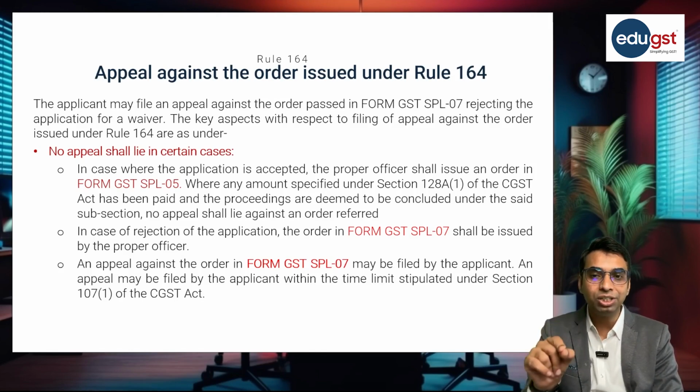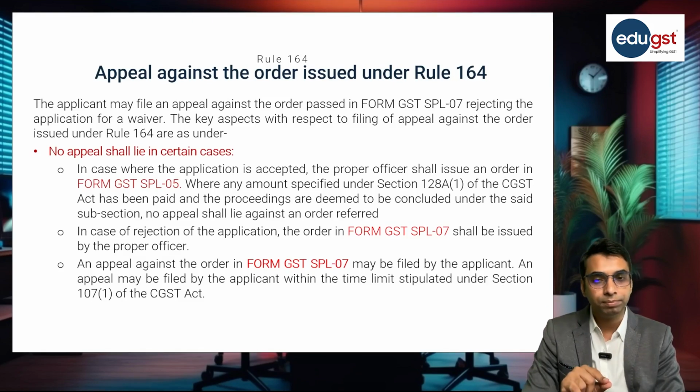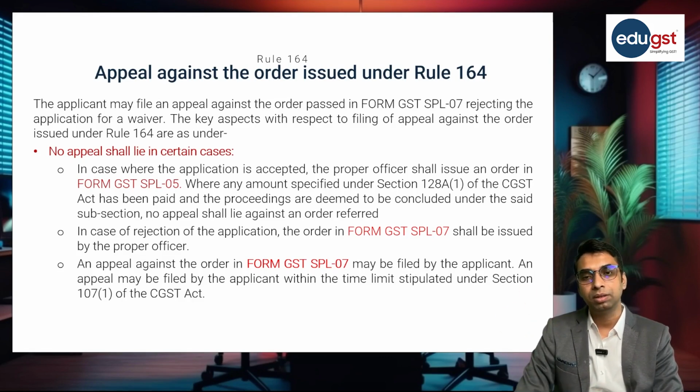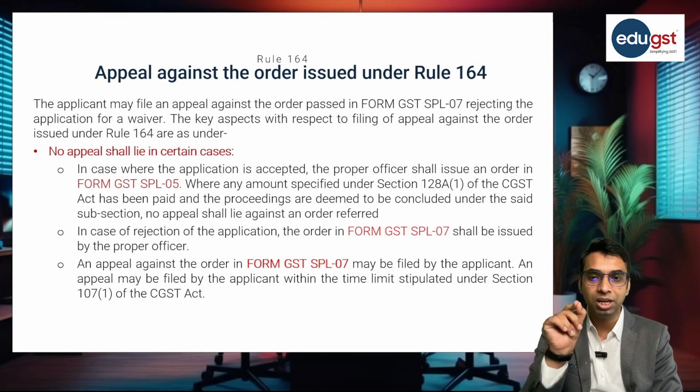But in case of rejection of application in order SPL 07, the applicant can go for the appeal. They can apply to the appellate authority against the order made by the proper officer in form GST SPL 07.